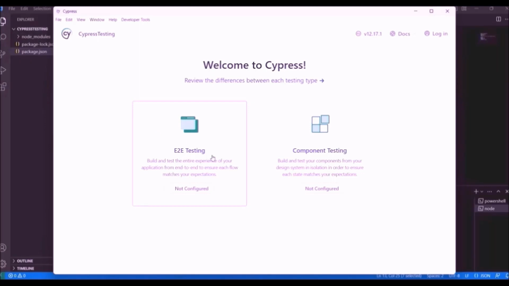So this is for end-to-end testing and this is for component testing. Component testing is basically testing of each individual component, and this is for end-to-end testing, which is used to build and test the entire experience of your application from end to end to ensure each flow matches your expectation. So we are going with this option. Click this.